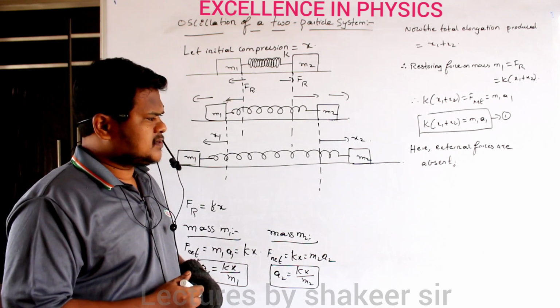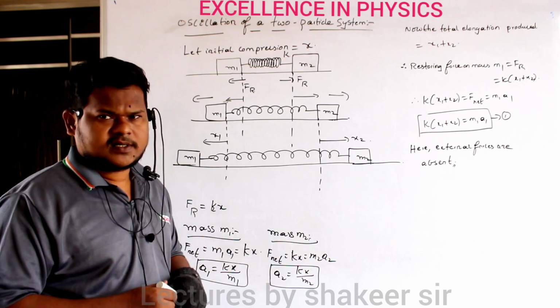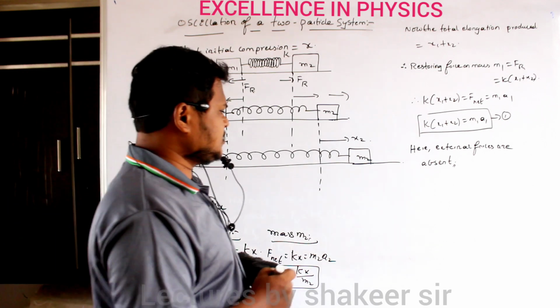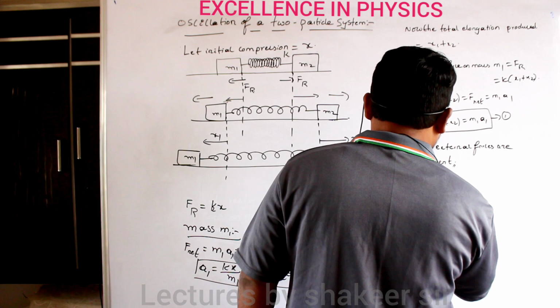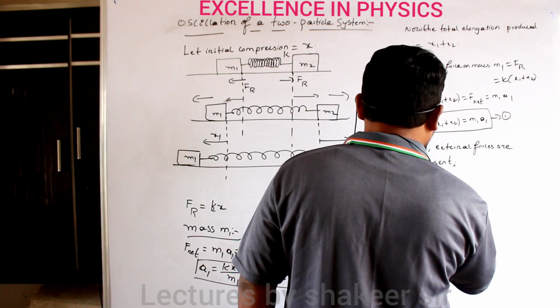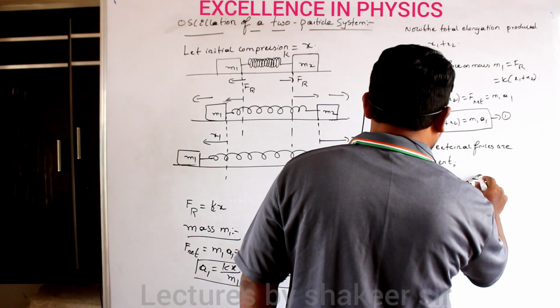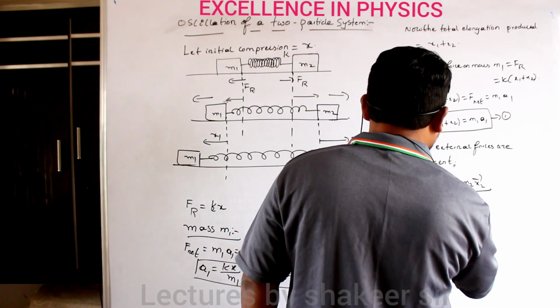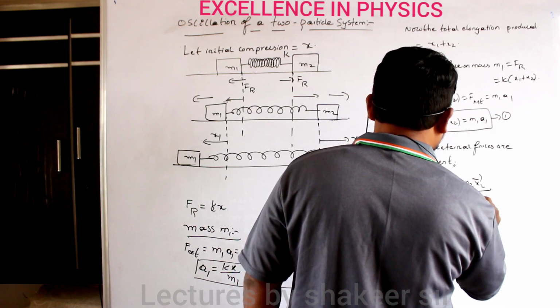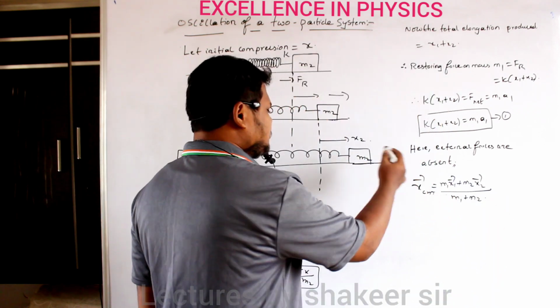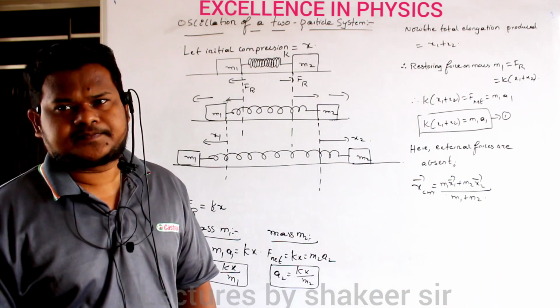Now we have already studied the equation of center of mass in the center of mass concept. So let us write that one. I can write x center of mass is equal to (m1 x1' plus m2 x2') divided by (m1 plus m2). So the position of center of mass does not change.